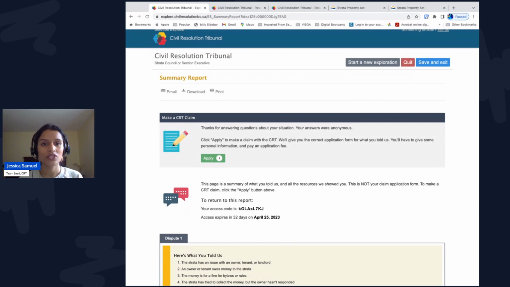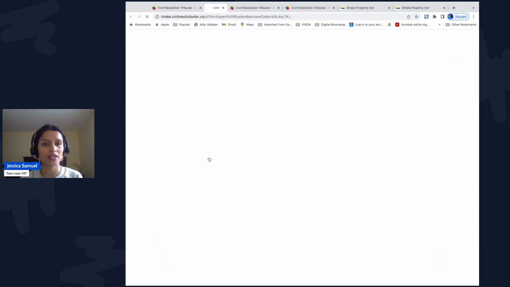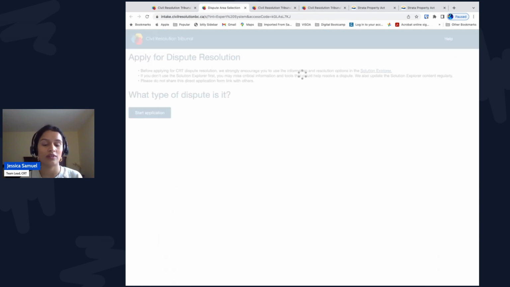Now, the Strata Corporation can make a CRT claim. For example, the claim could ask the CRT to order the owner to pay the fine and comply with the noise bylaws. The claim doesn't have to be made right away. You can come back to this page using the access code within 32 days. If you want to make a claim, just click the green Apply button and it takes you directly to the application form for a Strata claim.